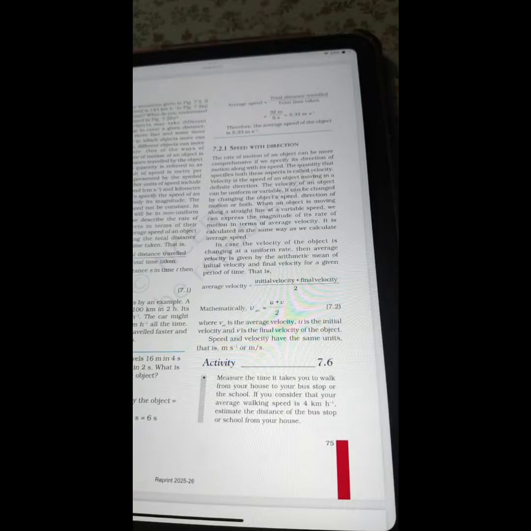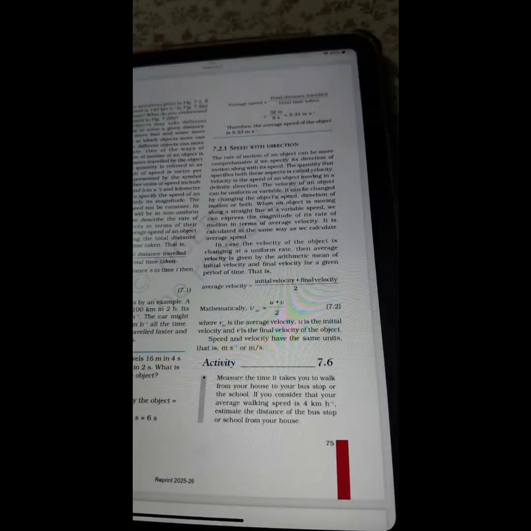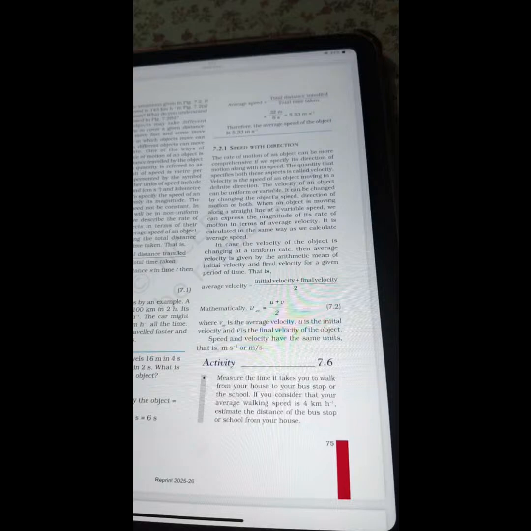When an object is moving along a straight line at a variable speed, we can express the magnitude of its rate of motion in terms of average velocity. It is calculated in the same way as we calculate average speed. In case the velocity of the object is changing at a uniform rate, then average velocity is given by the arithmetic mean of initial velocity and final velocity for a given period of time. That is, average velocity is equal to initial velocity plus final velocity divided by 2. Mathematically, V average is equal to (u plus v) by 2, where V average is the average velocity, u is the initial velocity, and v is the final velocity of the object. Speed and velocity have the same units, that is meter per second.